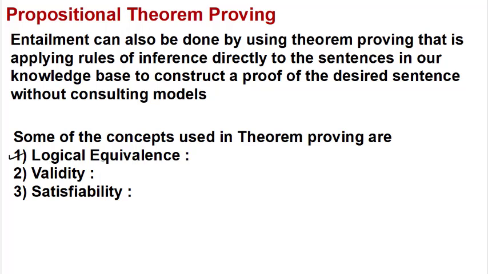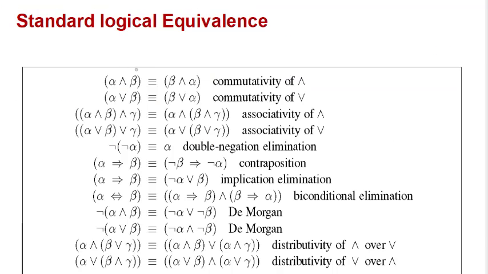The first is logical equivalence. Two sentences can be logically equivalent and they follow some rules. Here some standard equivalences are given. Like the first one, alpha and beta is equivalent to beta and alpha. So both are equivalent. Same way, alpha or beta is equivalent to beta or alpha. Then this one, the associative law: associativity of and, associativity of or.